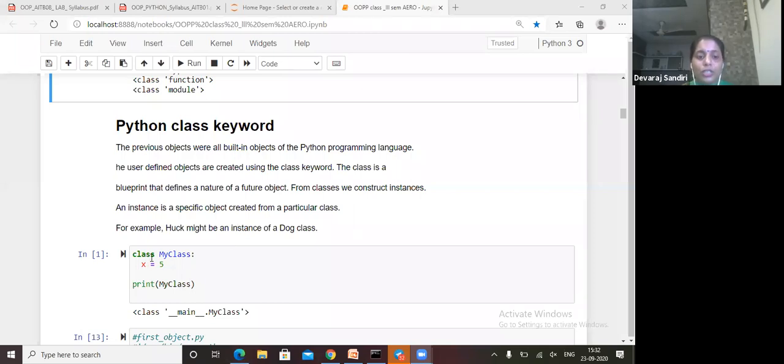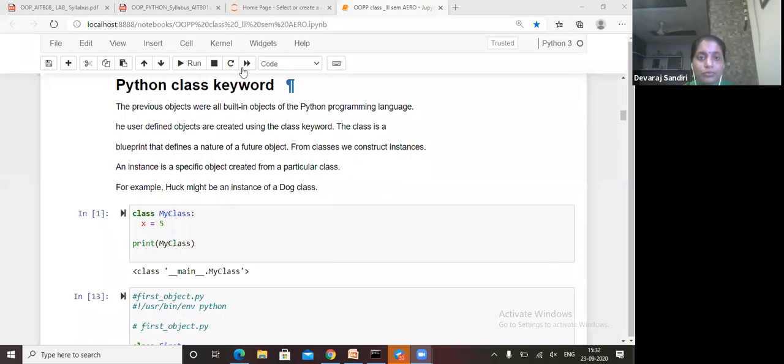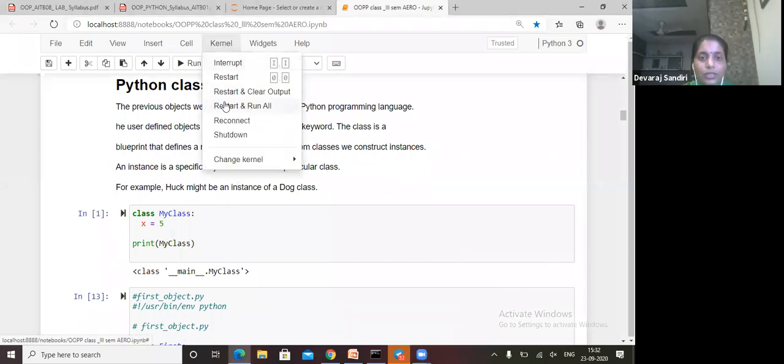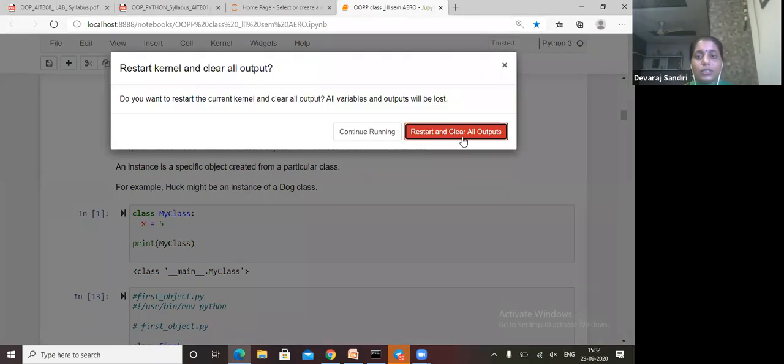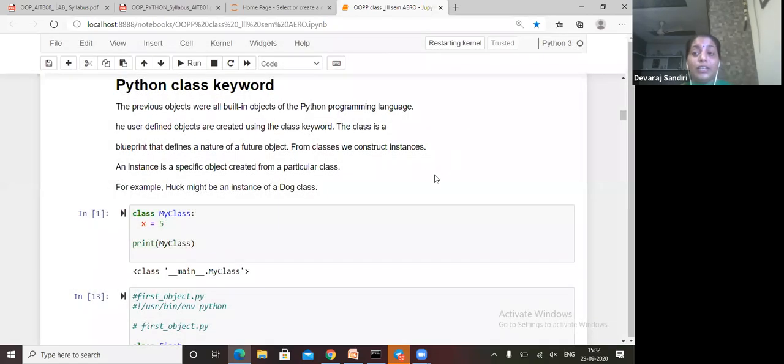Okay, so here I am restarting and clearing all the outputs, then we'll run it again. Class MyClass, x is equal to 5. What is the output of print MyClass? What will come?